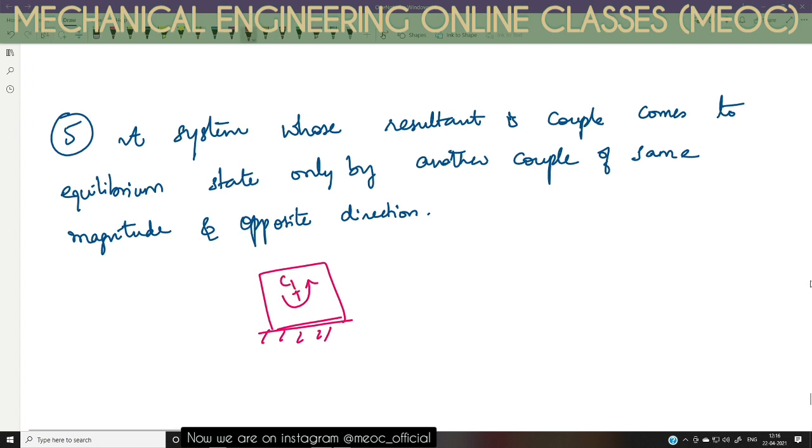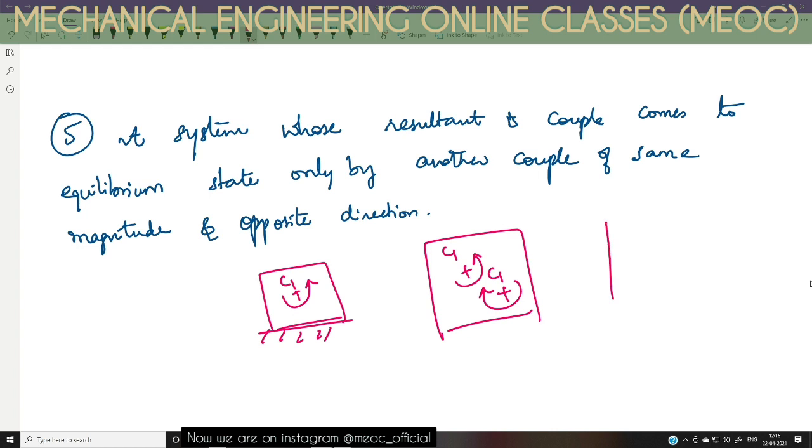That body has a tendency to rotate in anti-clockwise direction. So if I want to bring it to equilibrium, then I have to add another couple with the same magnitude as C1, but acting in opposite direction.